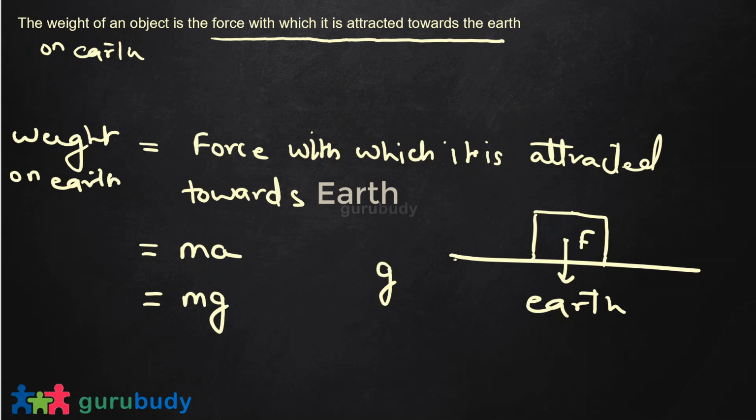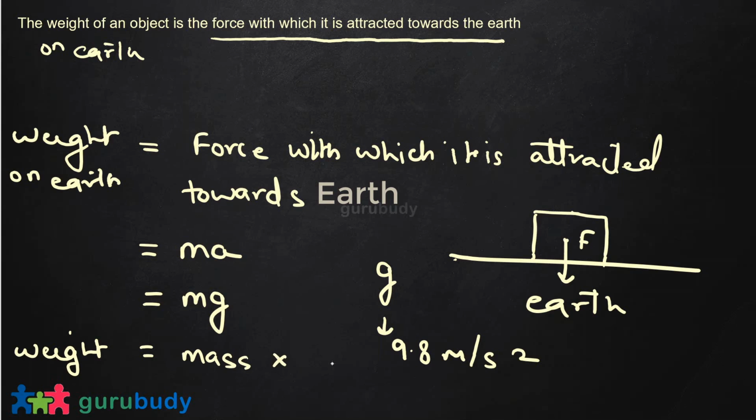We know the value of g from our previous discussion: it is about 9.8 meter per second square. So weight is equal to mass into gravity. This value is true for objects near the surface of earth.